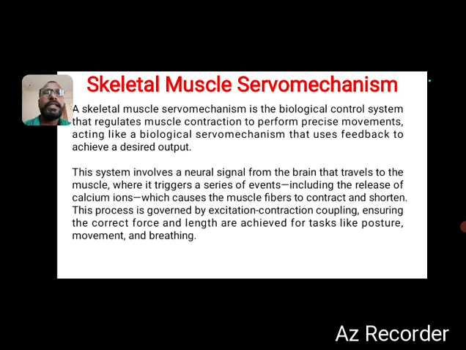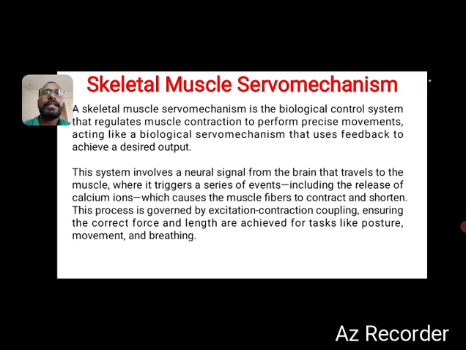So a skeletal muscle servo mechanism is the biological control system that regulates muscle contraction to perform precise movements, that is, exact and accurate movements. Acting like a biological servo mechanism, it uses feedback to achieve a desired output, that is, the needed output. This needed output can be obtained by means of the servo mechanism control in the skeletal muscle, based on this biological control system.